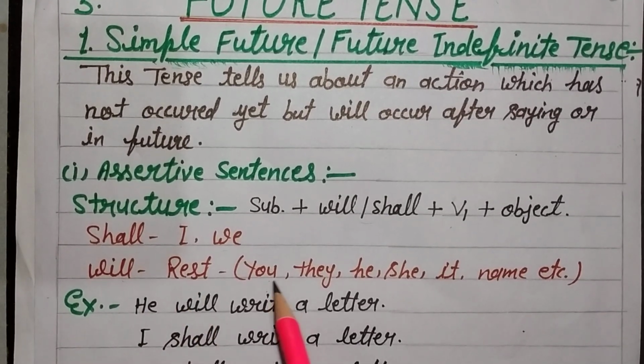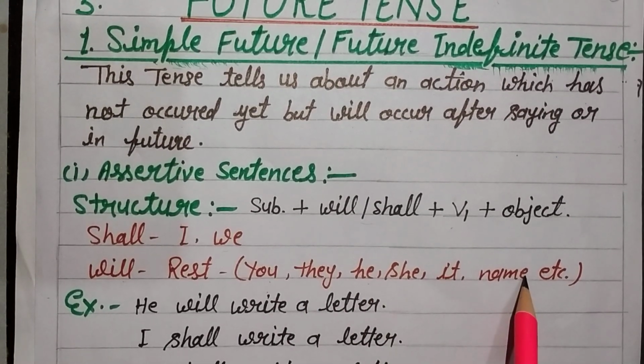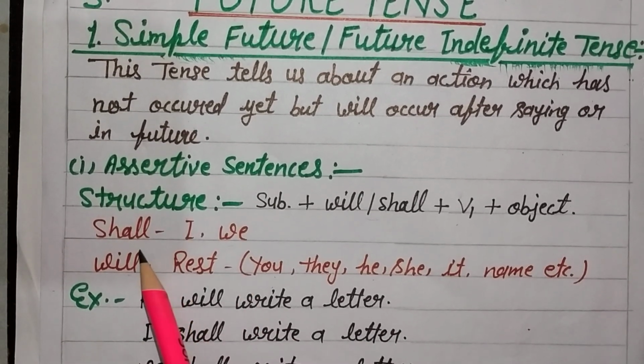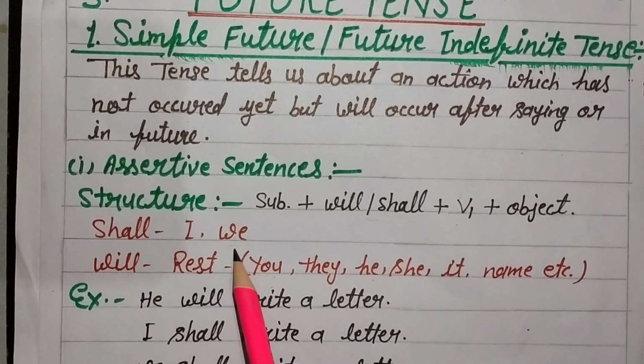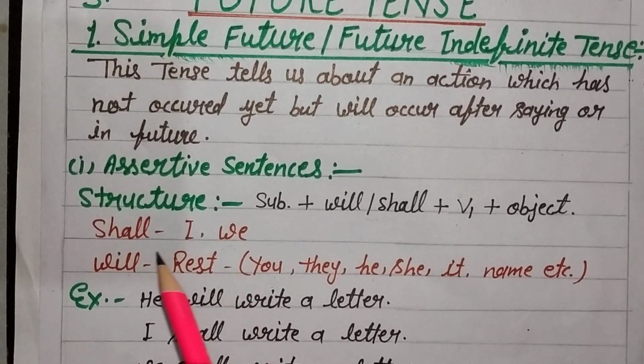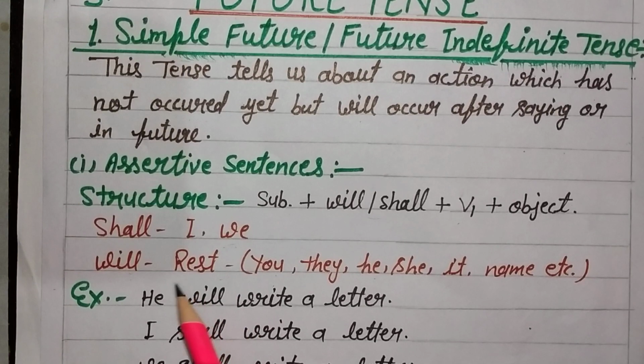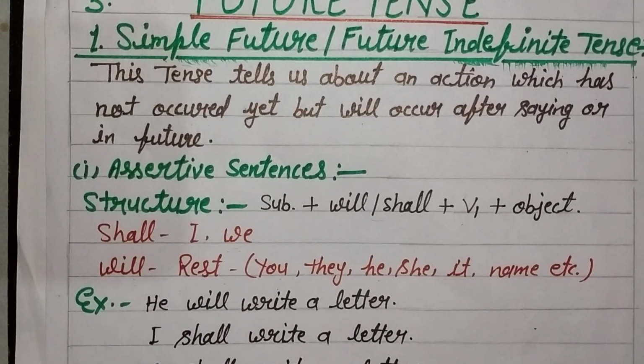It means you, they, he, she, it, name, etc. Okay, so don't forget it. Shall we use only with I and we. With I and we use only shall, and for the rest of the nouns and pronouns we use will. So hope you understand.